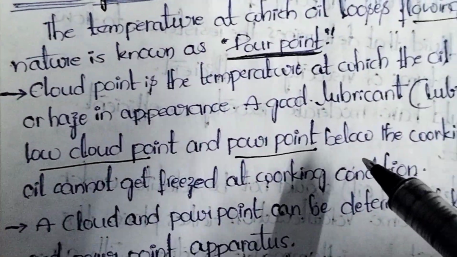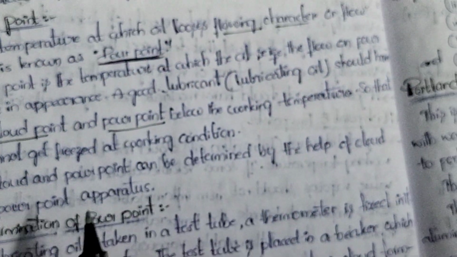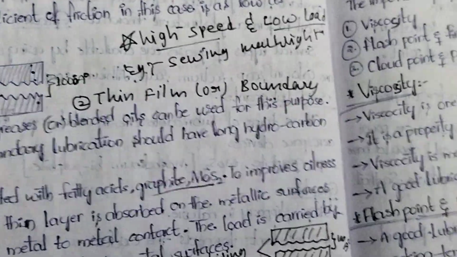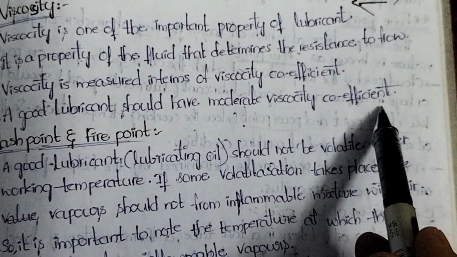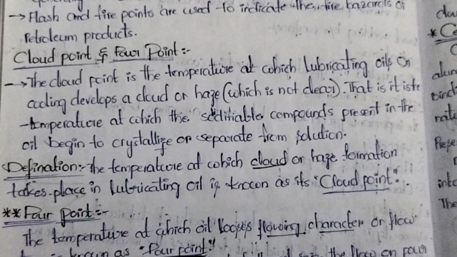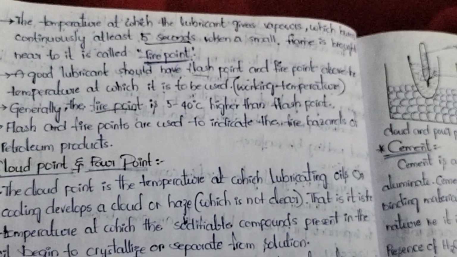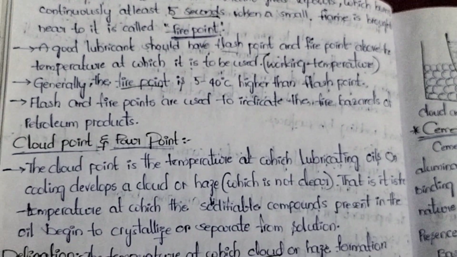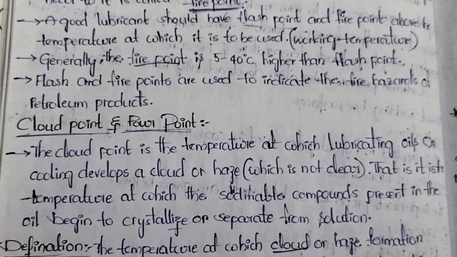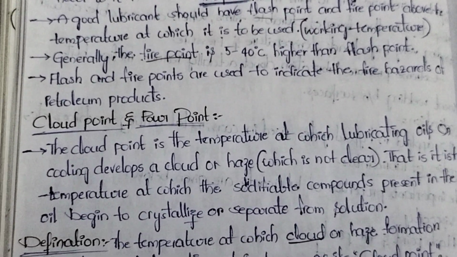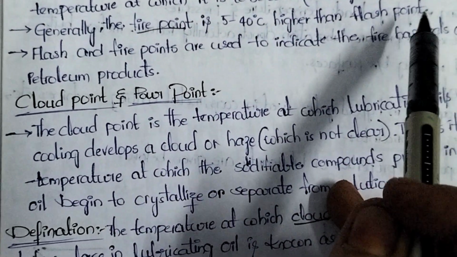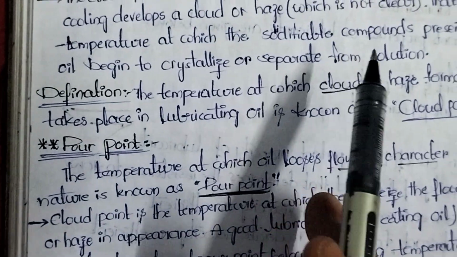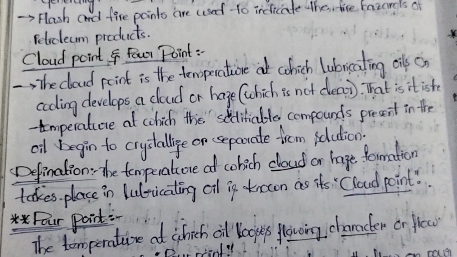What are the properties of good lubricants? A lubricant is considered good if it has a moderate viscosity coefficient. This is the first important point. Next, a good lubricant has a high fire point and flash point. And one more important point, the fire point should be higher than the flash point. Next, cloud point and pour point should be lower than the cooling temperature. These are the properties of a good lubricant.